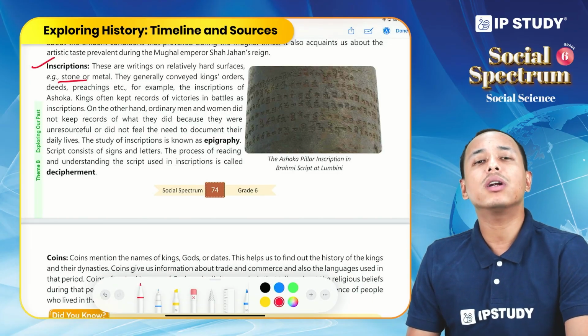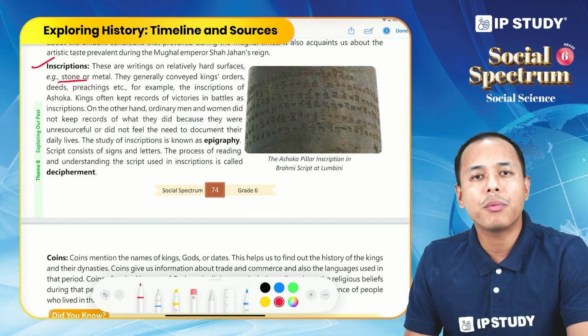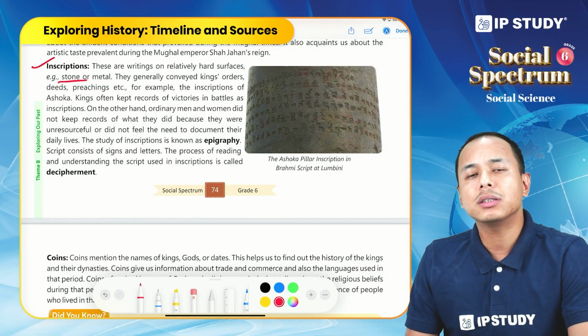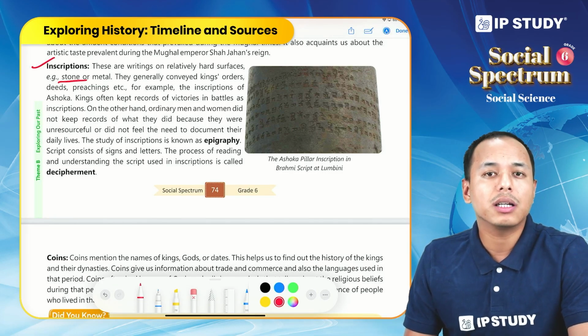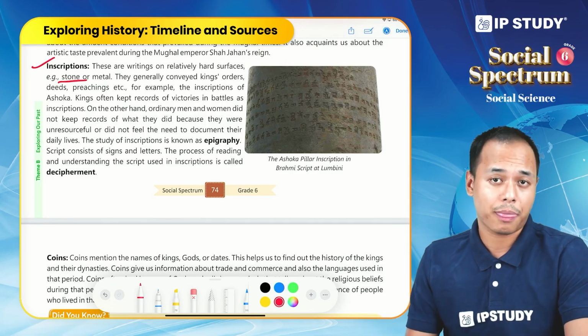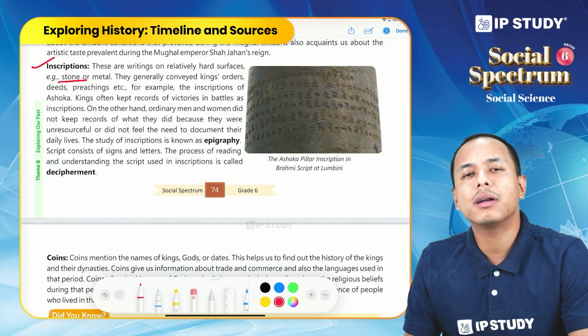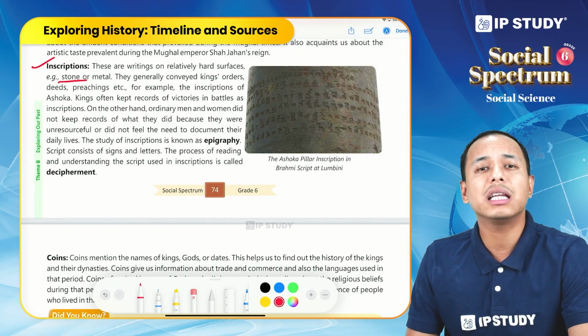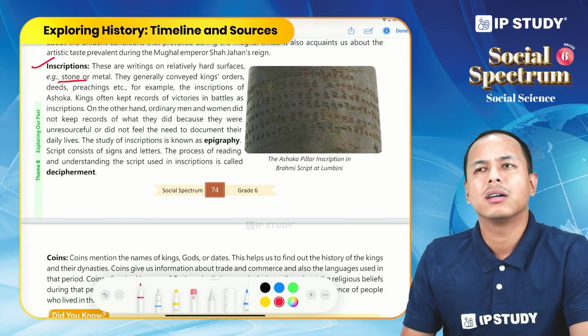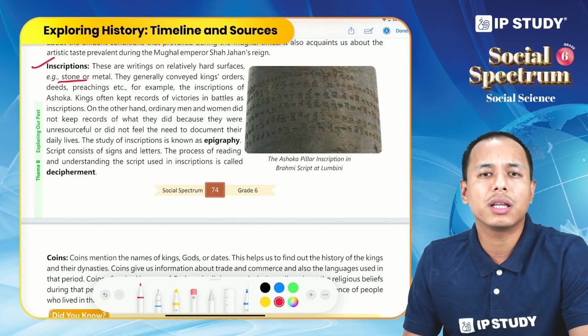However, we do not find inscriptions about common people, because writing inscriptions required a lot of resources at that particular period, and common people did not have those resources. Also, they did not feel it was important to record their day-to-day life.